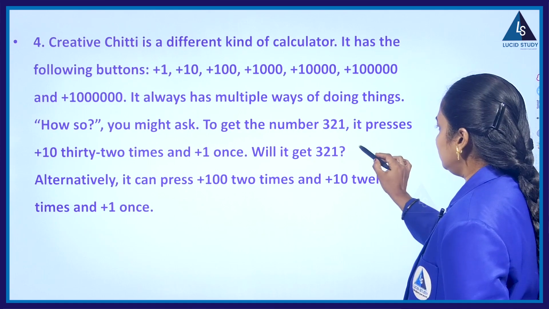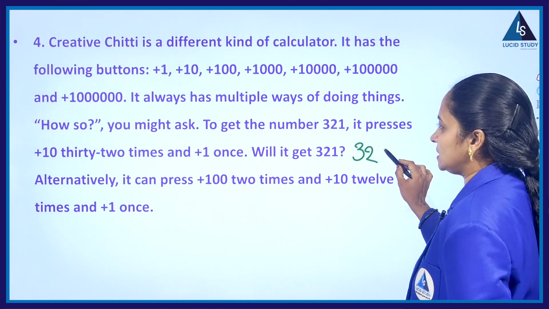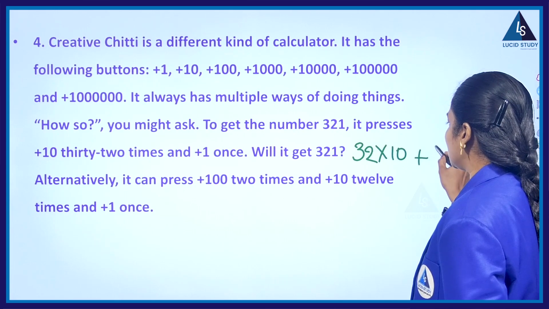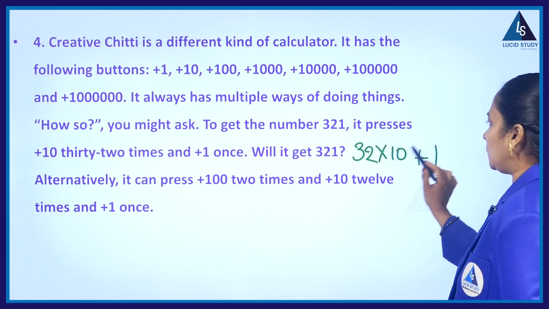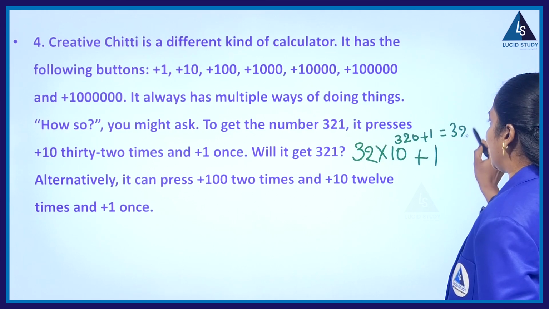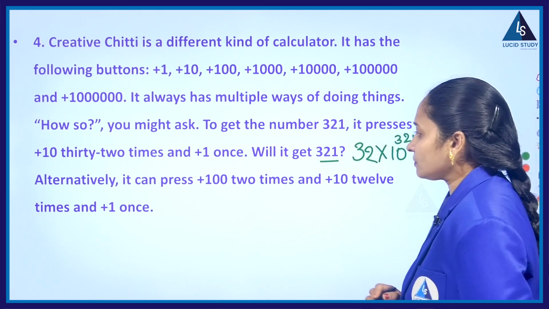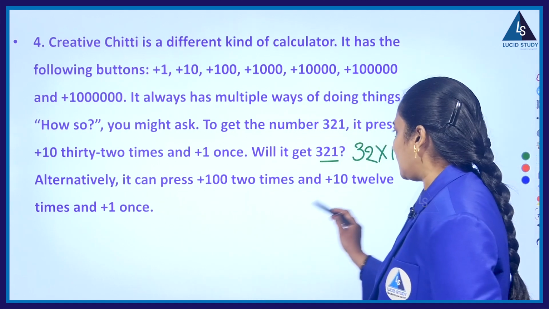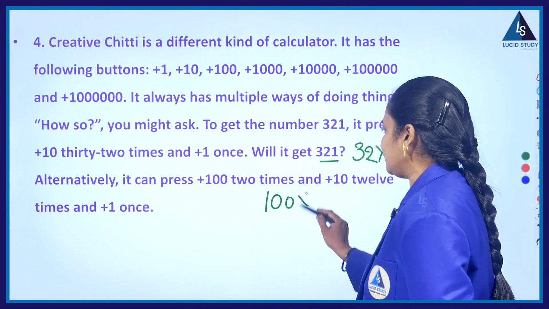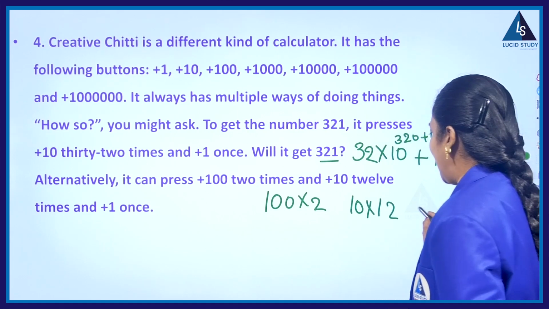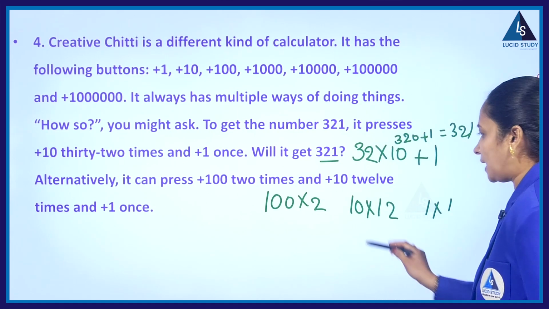Will it get 321? Let's see. So it presses the 10 button 32 times plus 1 once. So 32 into 10, 320. 320 plus 1, yes, we will get 321. Alternatively, it can press the 100 button 2 times, the 10 button 12 times, and the 1 button 1 time.